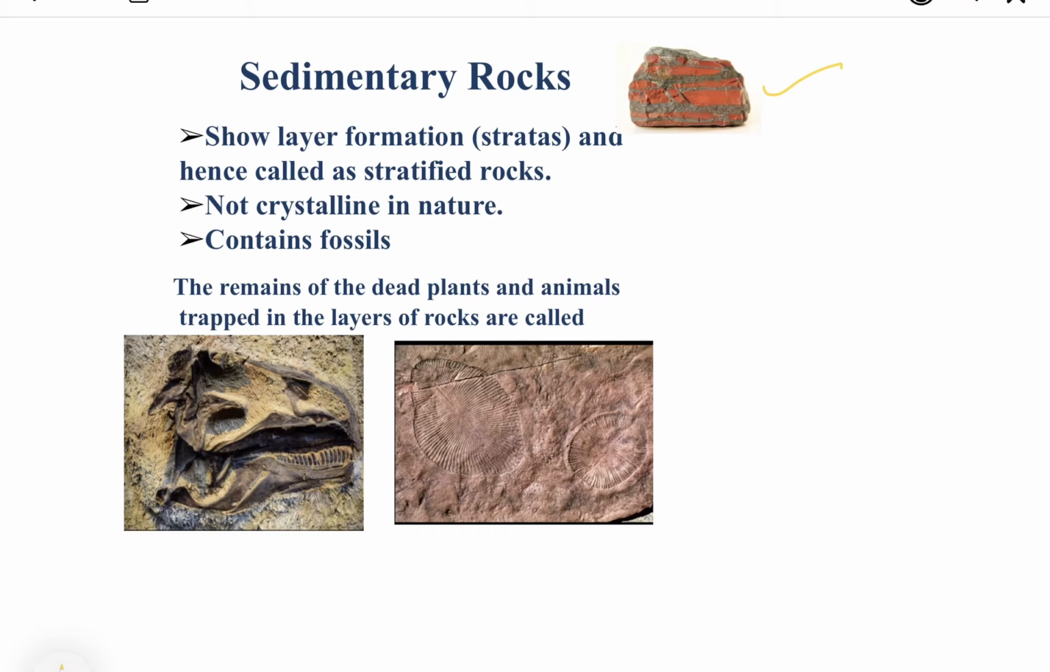Now what are fossils? Fossils are the remains of dead plants and animals trapped in the layers of rocks, and with the passage of time they are converted into carbon and into energy resources as well. These are the prints of the fossils: the animals and plants which get buried in the formation of sedimentary rocks. So these are the features of sedimentary rocks.